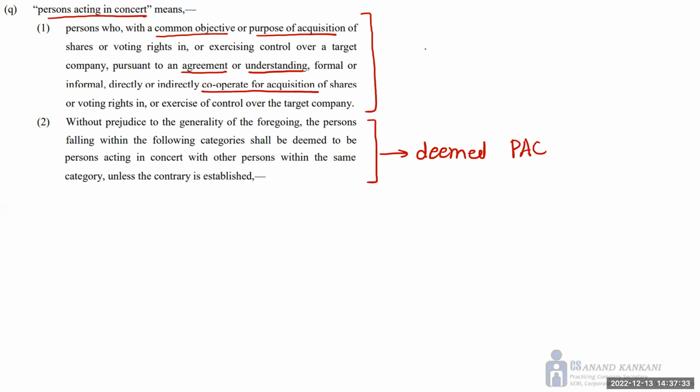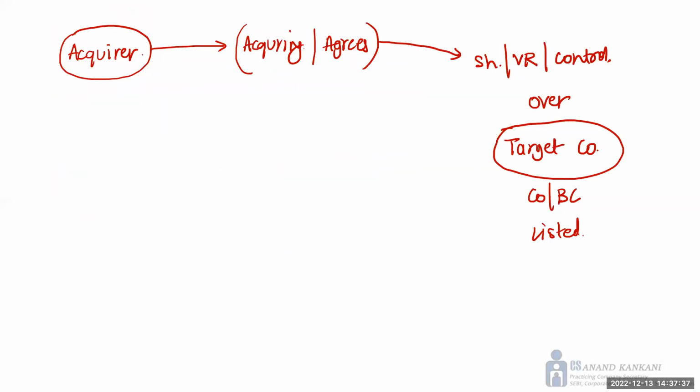Now understand this part. When I say takeover regulations, we just discussed this. What happens in case of takeover regulation? You have the acquirer who is acquiring the shares, control, or voting rights over the target company. Now, along with this acquirer, let's say the acquirer is A, there are other three people, let's say P, Q, and R. They are also acquiring the shares of the same target company.